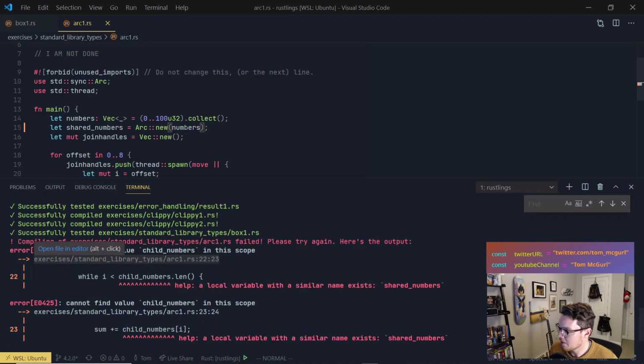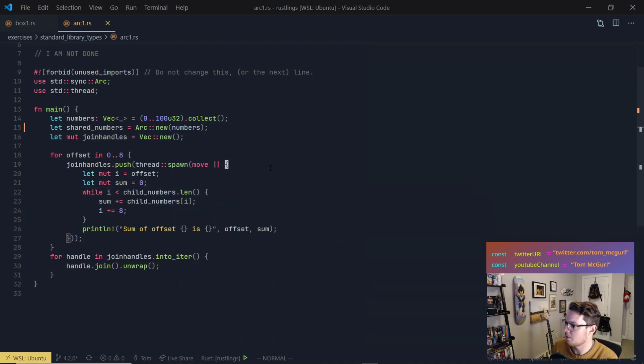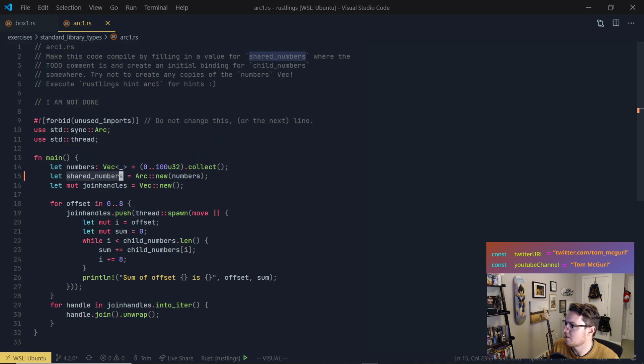Okay, so it didn't complain about that. Good. But it is complaining that child numbers is not defined. So let's look again at what this is doing. So shared numbers is a new Arc. Where are we using shared numbers? We're not using it, but it's saying that filling in a value for shared numbers where the comment is and create an initial binding for child numbers. So shared numbers is here. We're not creating copies.